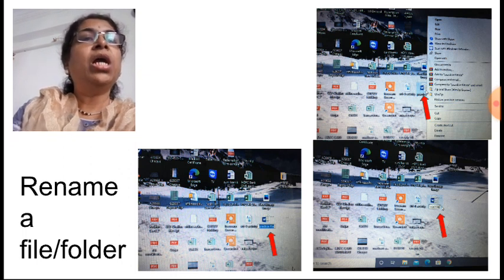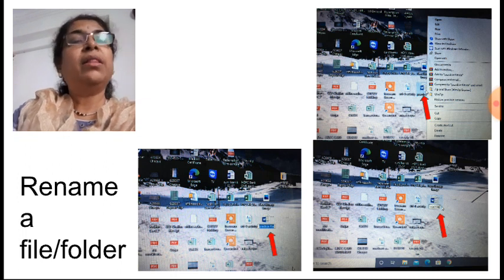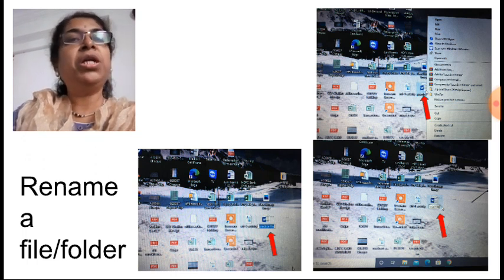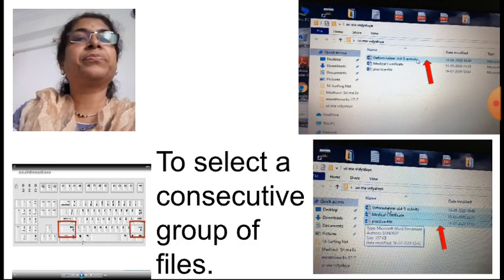After that, click on the word rename. After that, the original name will get highlighted, and there you have to give the new name. Type the new name and press the enter key to confirm the name. So you can see the new name of the file.